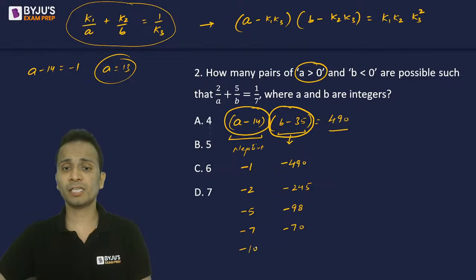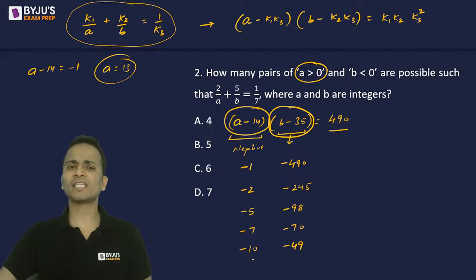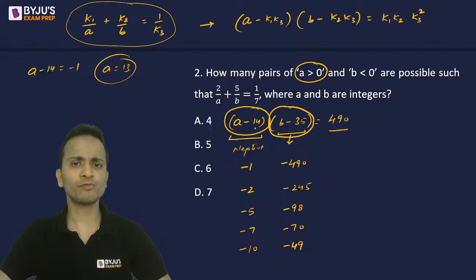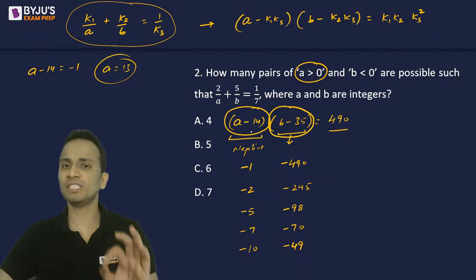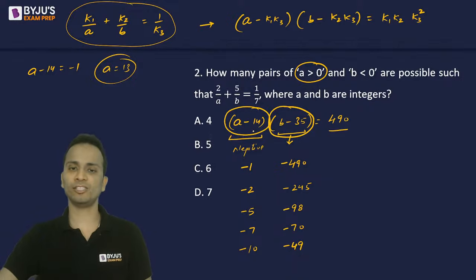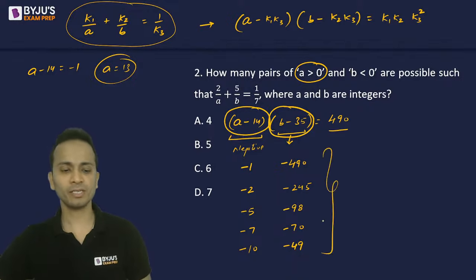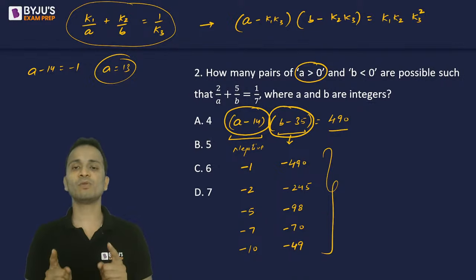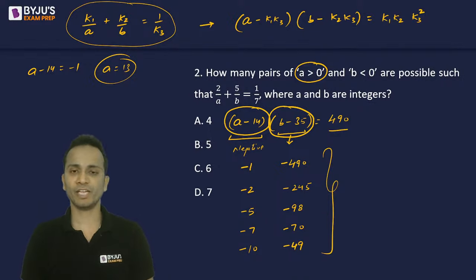Then -10 multiplied by -49. The next factor will be 14. Now, if I put this entire bracket as -14, the value of A comes out to be 0. But it is given that the value of A should be greater than 0. So I'll have to stop here. And these will be the 5 pairs that will satisfy this given equation.